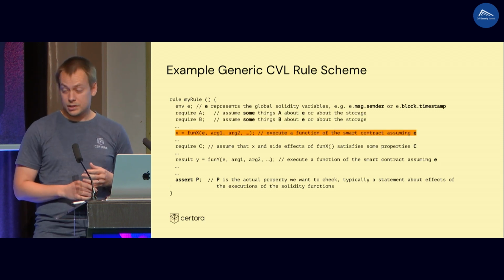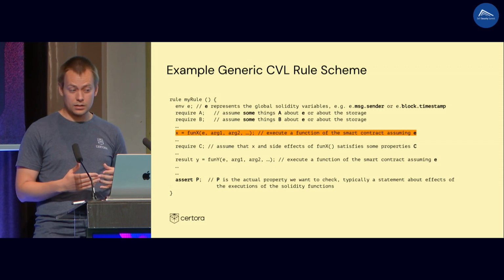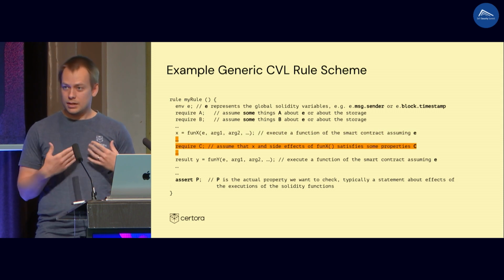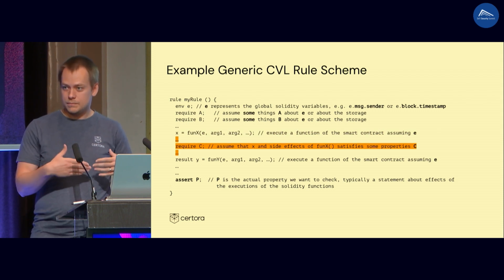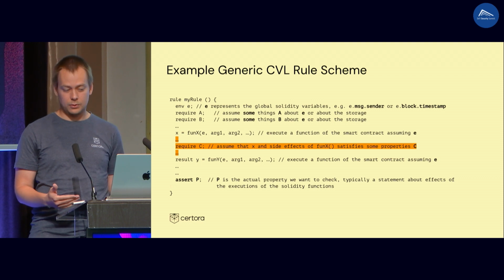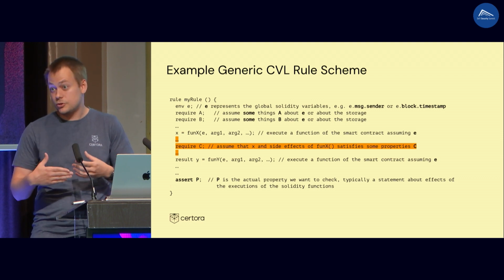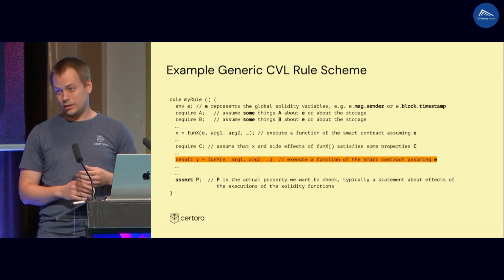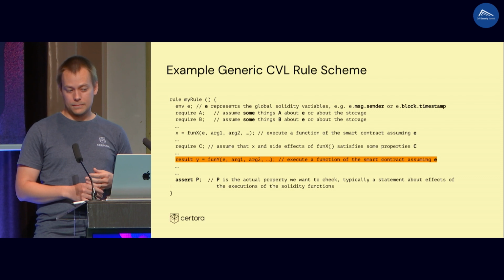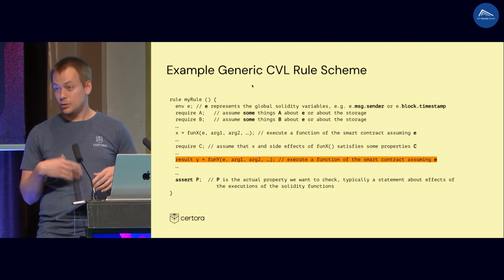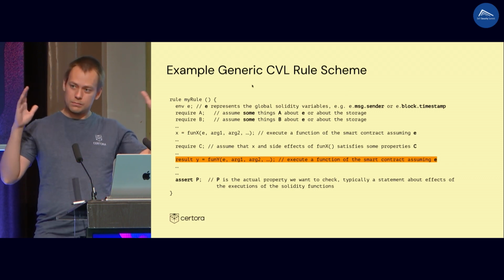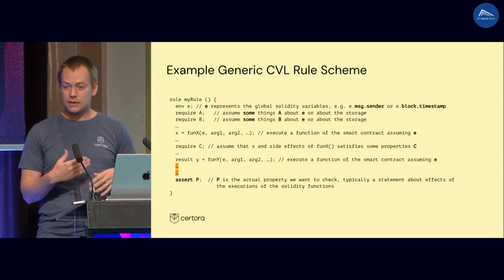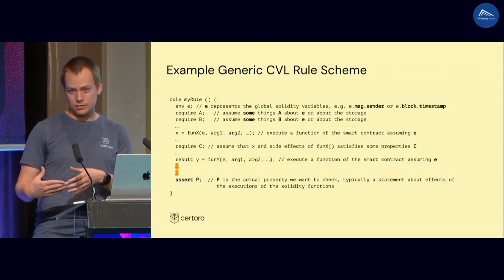Then you invoke some function from Solidity, and this function might return some value, some x, for instance. Then you can have some requirements, some assumptions about the result of this execution, like assumptions about x or assumptions about the storage that was changed because of the invocation of the function. Then you can call another function, for instance. Maybe using the same E variable, maybe you can define a new E variable. So you have two people that are calling the smart contract and they are somehow interacting. And then again, you can require something about the execution of that function.